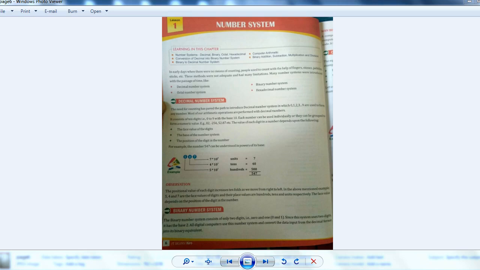Till now, as I did not have the book, I was just teaching on some general topics. That too, the topics were from your book only, but I was teaching from a global point of view. But today I am going to start chapter 1 from your book, right? The name of the chapter is number system. So let's start.